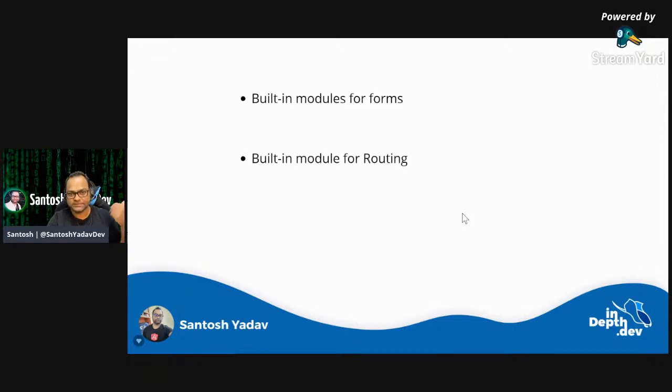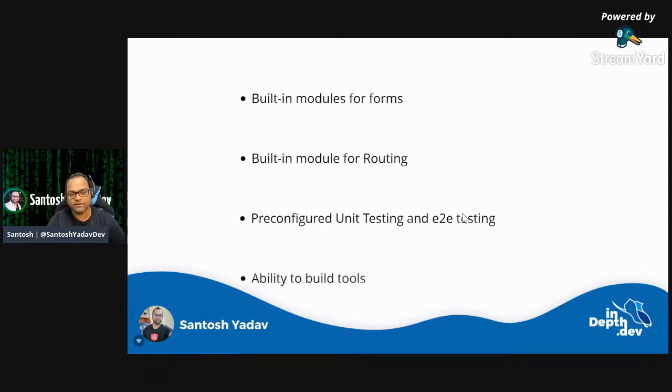As I said, there is a forms module, and routing, which is really important, right? Whenever you create an application, you will have routing. React and Vue also have their own respective router modules. Angular also comes with a built-in routing module. And the good thing about routing in all the frameworks and libraries is that the syntax is almost similar. So in case you have used React or Vue.js in the past, you will find the syntax is pretty similar. It's almost the same. As I said, pre-configured E2E testing and unit testing are also already available.